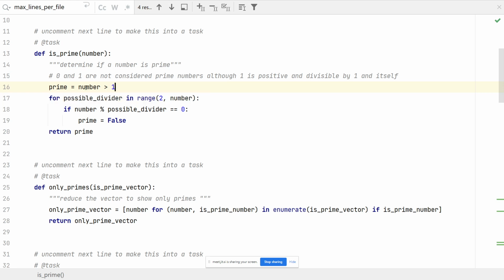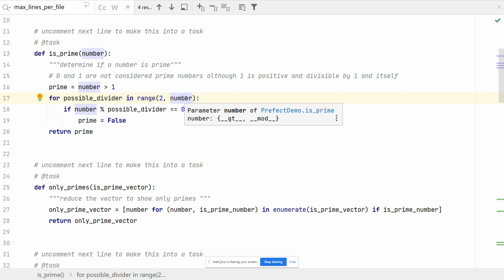But every number above that will be true, because I asked a true-false question, and this will receive true or false according to the number. So numbers 2 and above are first considered prime. But then I'm going to eliminate all the non-primes by dividing by all the possible dividers from 2 to the number. Notice that what I'm doing here is very inefficient, but part of what I'm trying to do is inefficient things here. I was trying to buy time. You can actually do it up to the square root of the number and it will be more efficient.